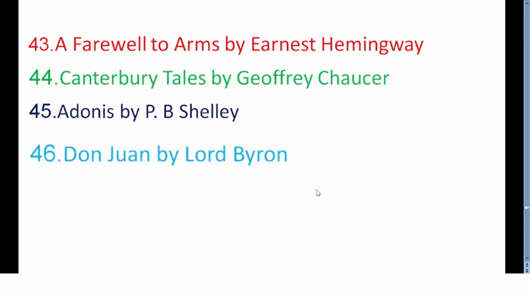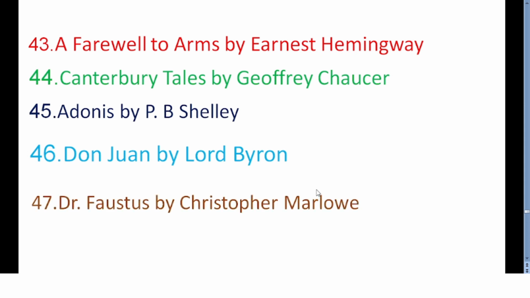Then if you look at Adonais by P.B. Shelley, this is also a very important poem by Shelley, which is also an elegy. Then Don Juan by Lord Byron, this is also important work. And if you go to the next one, Dr. Faustus by Christopher Marlowe. Christopher Marlowe is a famous English playwright, and Dr. Faustus was a moral tragedy.